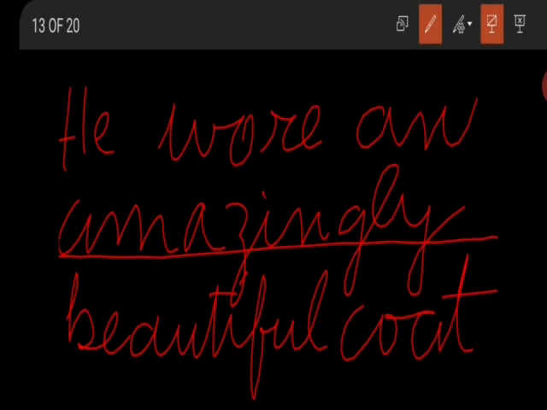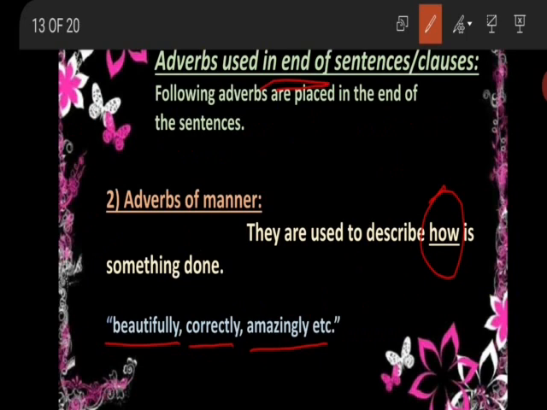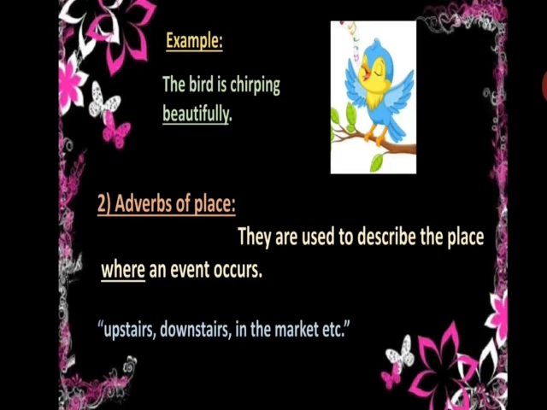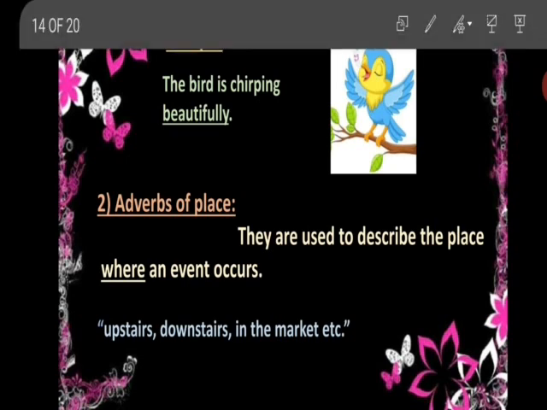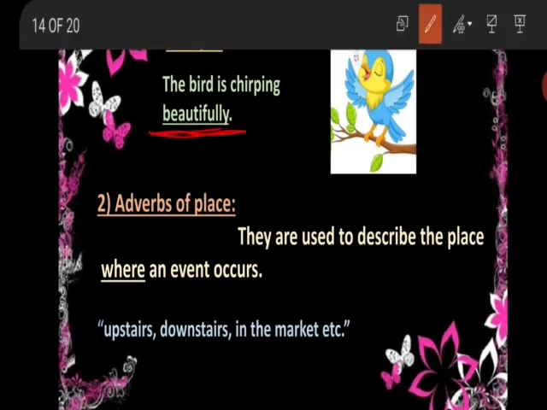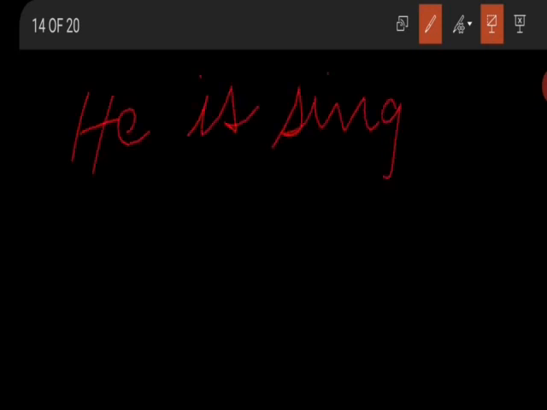Now, the bird is chirping beautifully. She is singing amazingly. So the word beautifully is an adverb of manner, and it is placed at the end of the sentence. He is singing amazingly.